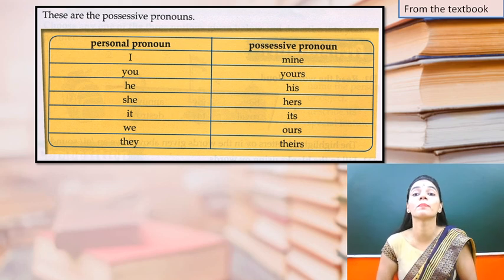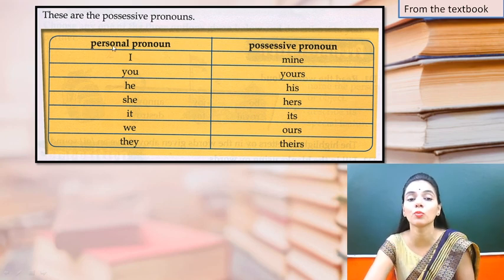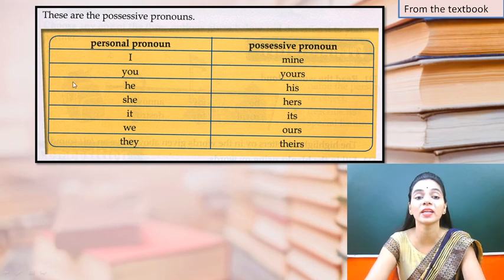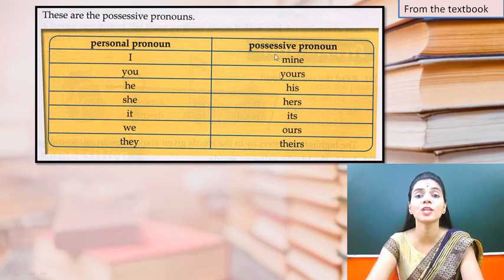So you should remember these possessive pronouns. This is a very important table. You should write this table in your rough notebook and you should revise it so that you can be perfect about the personal pronouns and the possessive pronouns which are used here.